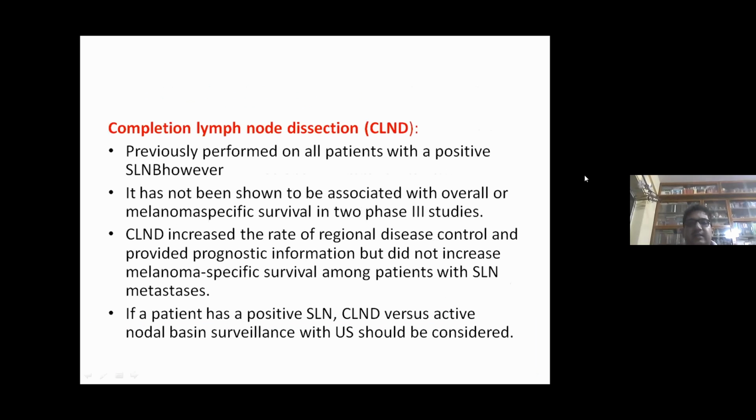Completion lymph node dissection was previously performed on all patients with a positive SLNB. However, it has not been shown to be associated with overall melanoma-specific survival in 2 phase 3 studies. It increased the rate of regional disease control and provided prognostic information, but did not increase melanoma-specific survival among patients with SLN, that is sentinel lymph node metastasis. If a patient has a positive sentinel lymph node, CLND versus active nodal basin surveillance should be considered.